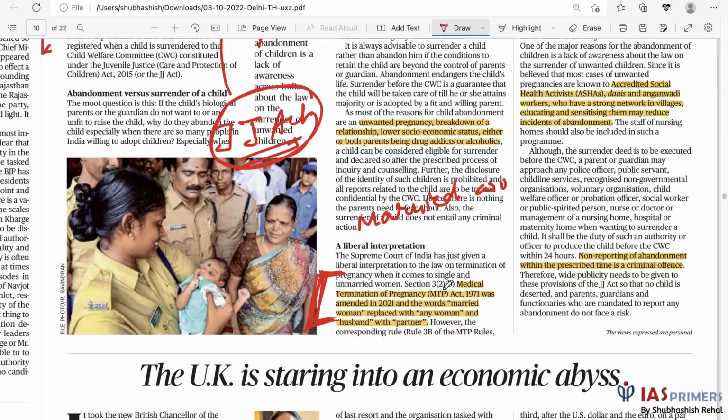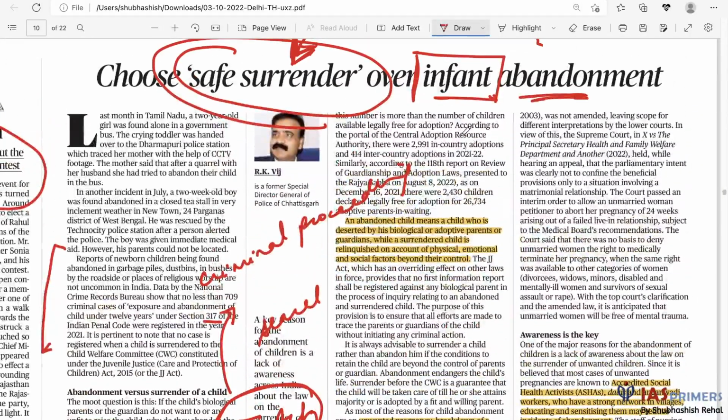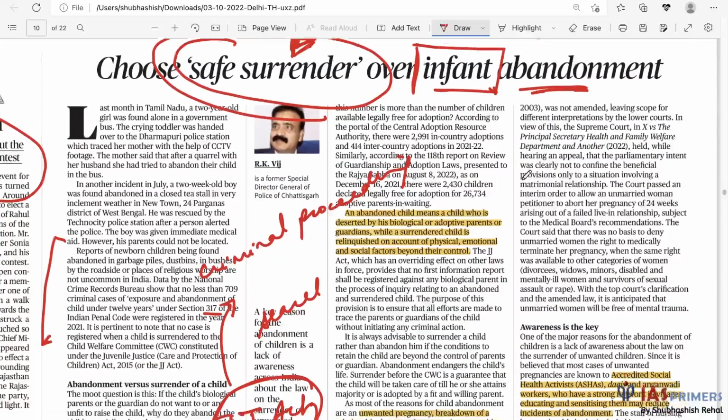Any woman could also be a teenager, an adolescent maybe, where unwanted pregnancy has taken place, or an unmarried woman who doesn't want it for whatever reason. So any woman, not necessarily a married woman, can seek medical termination of pregnancy. So that has been done. This will reduce the scope of infant abandonment in the first place itself.